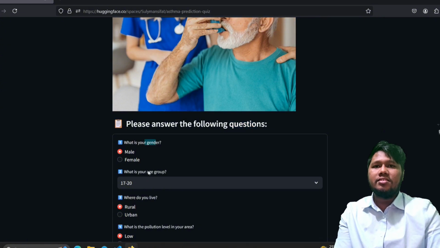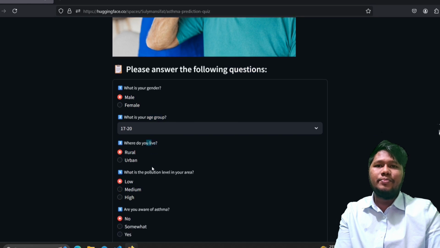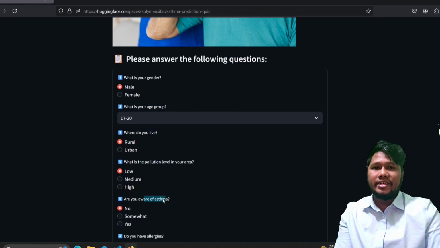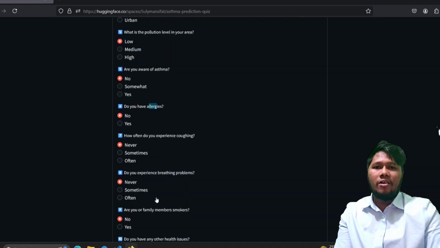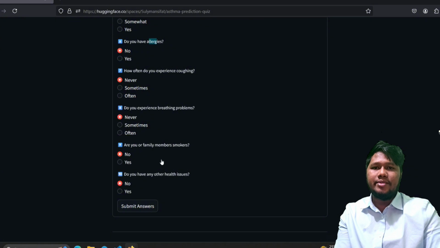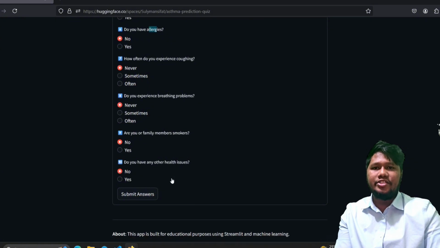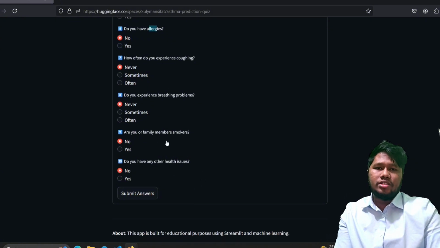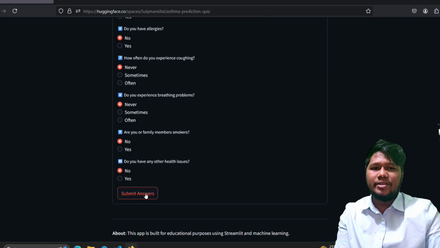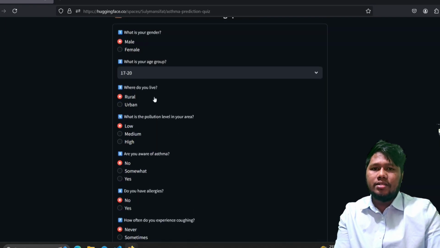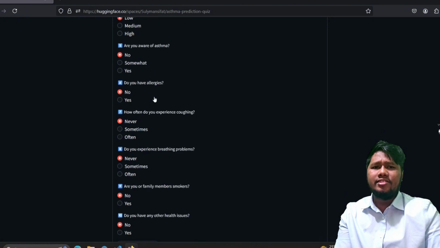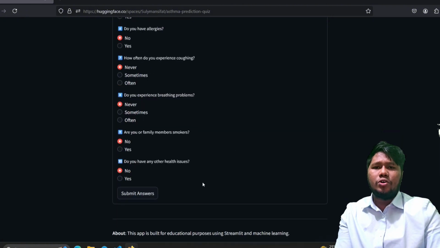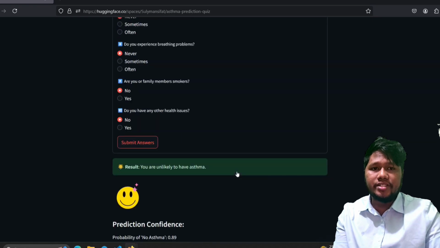First is gender, then age group, living area, pollution level, awareness of asthma, allergies, coughing frequency, breathing problems, and other health issues. These questions cover key factors that may correlate with asthma risk, including environmental, lifestyle, and health-related information. Once the user submits their answers, the quiz displays the prediction results.